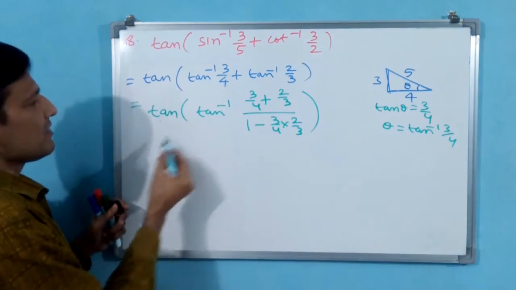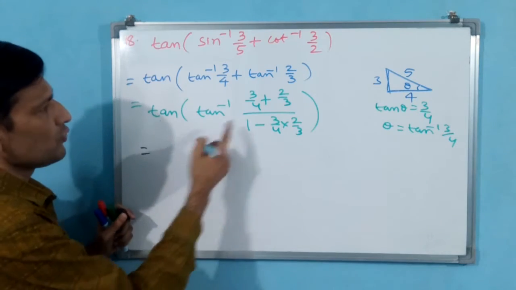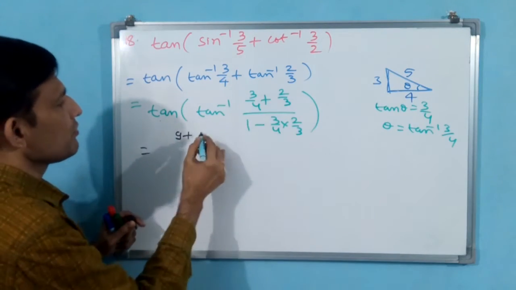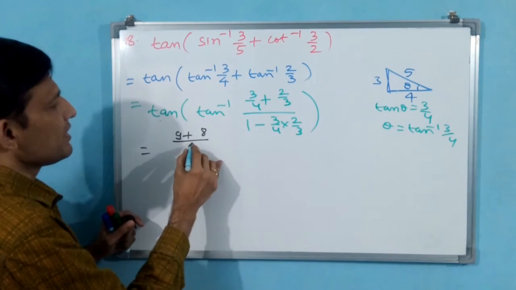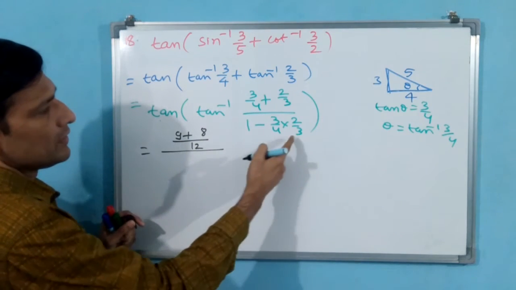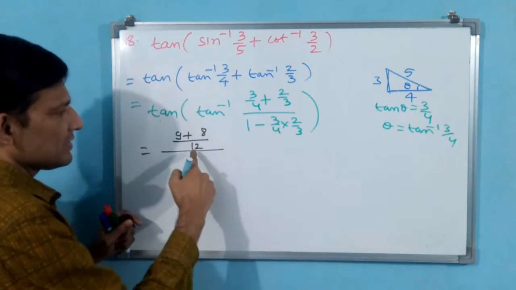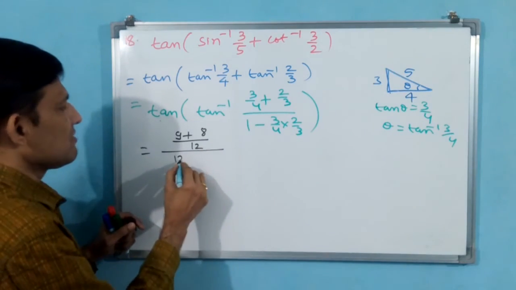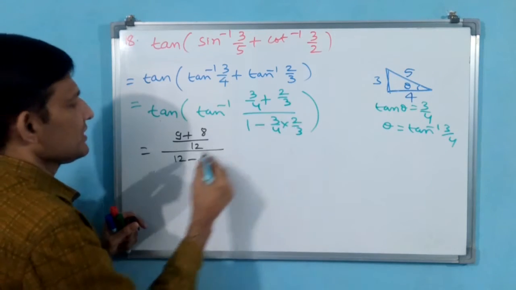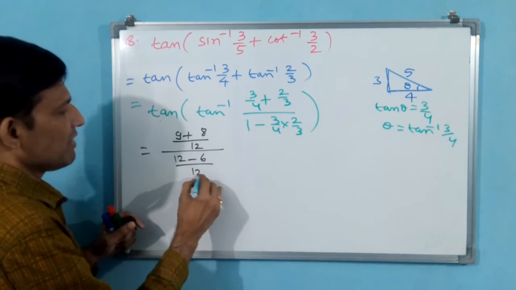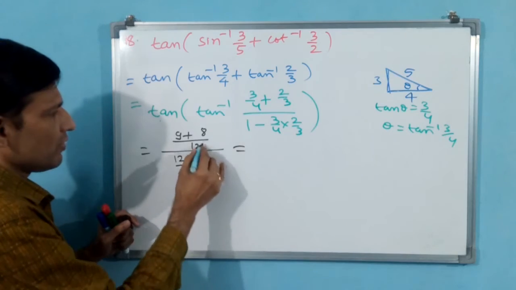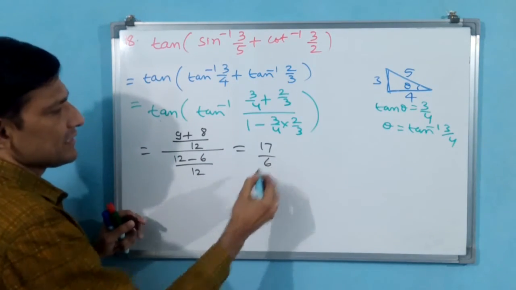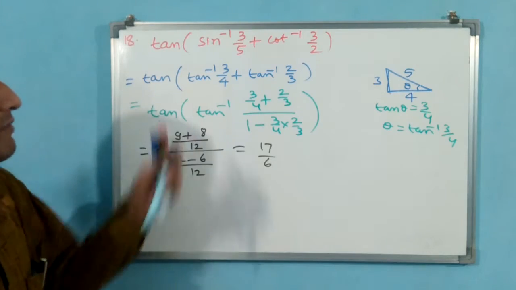Now tan inverse and tan cancel out each other. Then you do this one: 3 into 3, 9, plus 4 into 2, 8, divided by 12. Don't cancel out yet, because if you make it 12, then you can cancel afterwards. 12 into 1, 12, minus 1 into 6, 6, so 6 by 12. Now 12 cancels out: 9 plus 8, 17; 12 minus 6, 6. 17 by 6 will be your final answer.